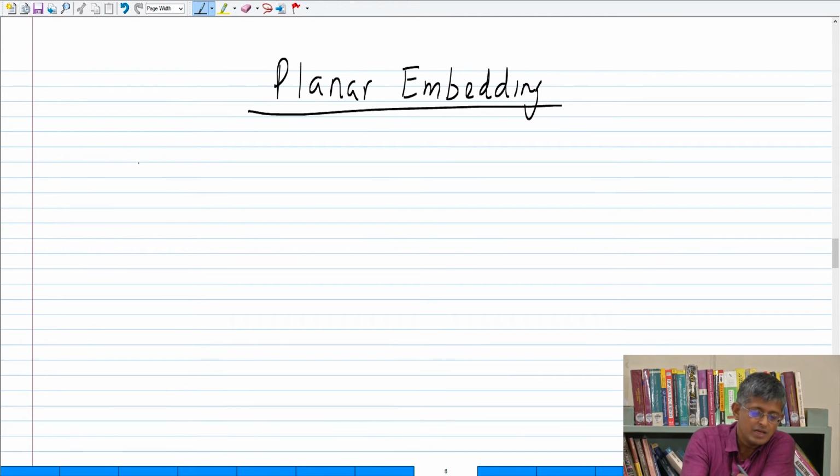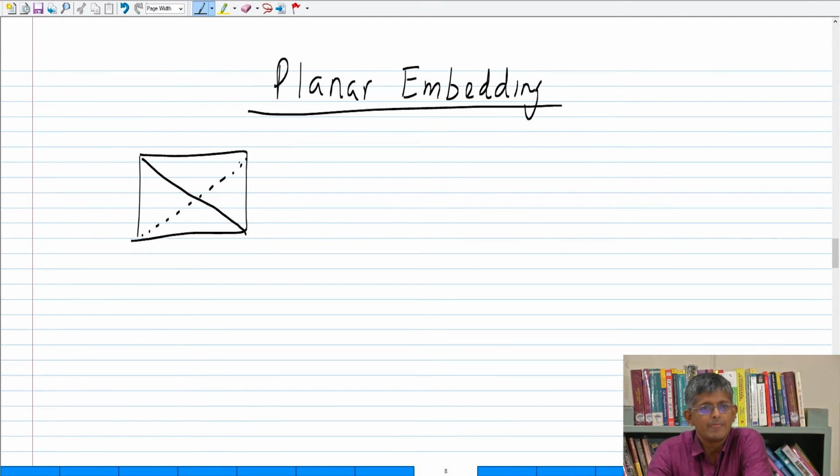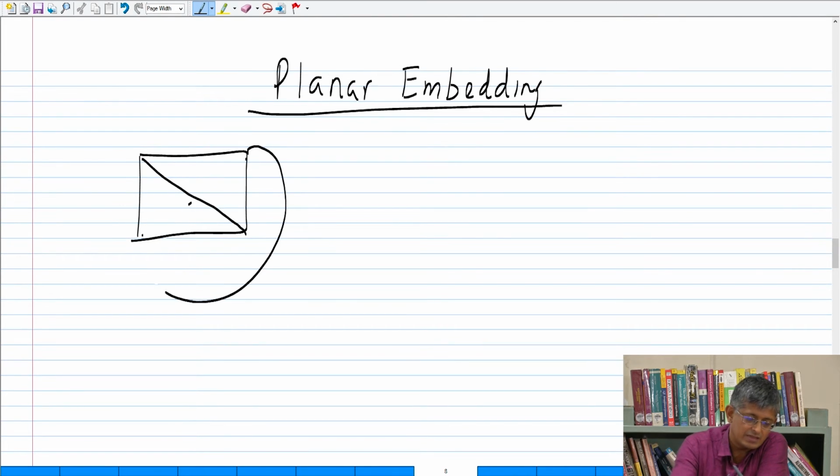So for example, let's look at this graph. It's already a planar graph the way I drew it. This is also a planar graph the way I have drawn it. It's drawn on the plane, no edges cross. If two edges ever meet, they meet only at their endpoints. But now if I wanted to draw this edge, how would I do this? I kind of have to do something like this. Fine. So this is a planar embedding.